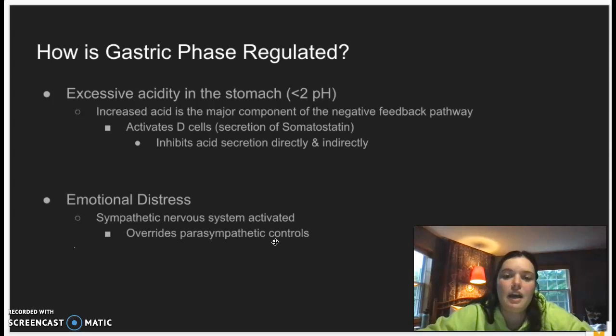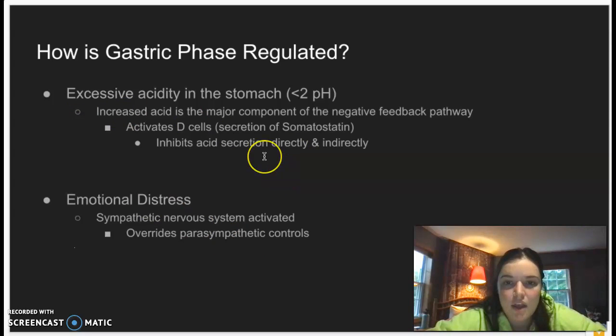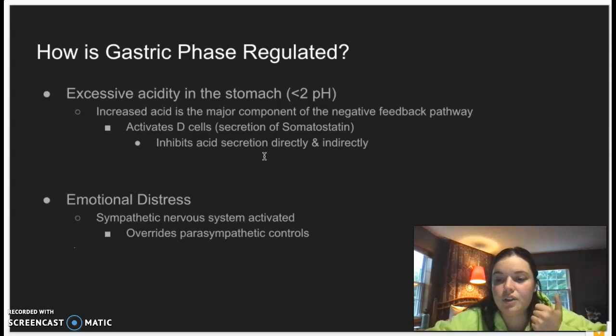The first one is that it acts directly on ECL cells, so no more secretion of histamine. It acts on the activation of G cells, so gastrin secretion is decreased, and it also acts on the activation of chief cells, so the protein digestion will decrease as well. Through this, you're able to decrease the amount of gastric acid being released, and in return, you can increase the pH within the stomach and bring it back to homeostasis.